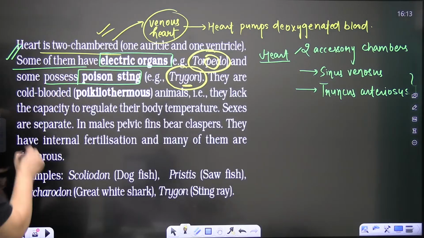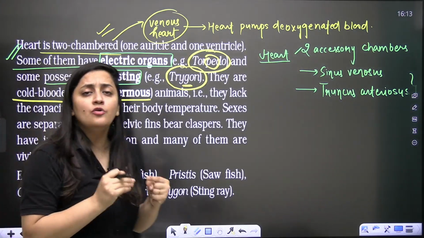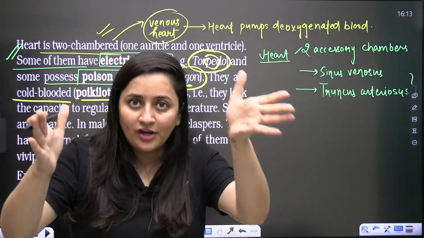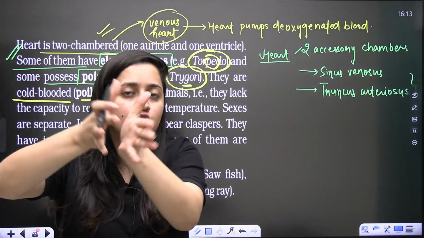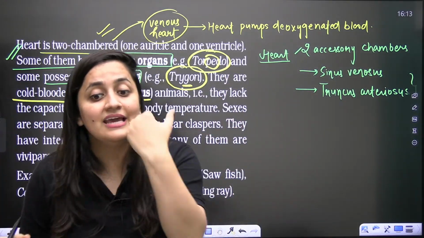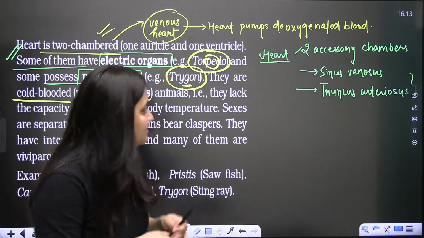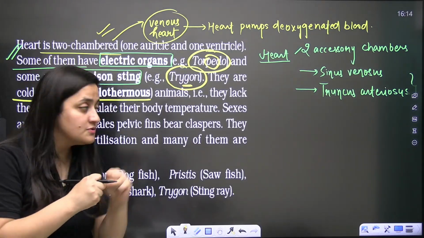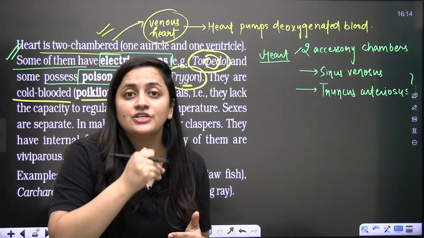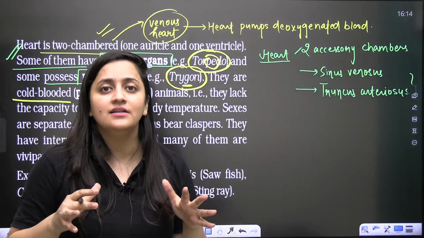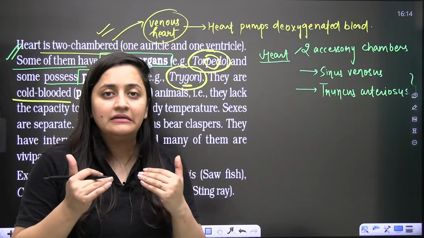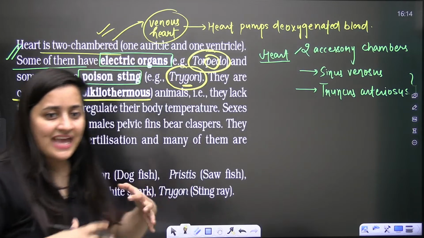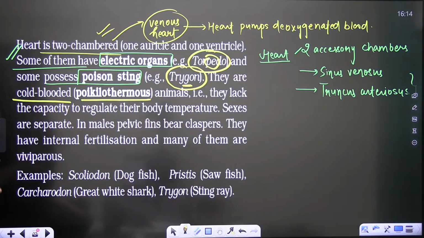Trigon and torpedo are cold-blooded, poikilotherms. It's a very basic question. Your birds and mammals, the members of the classes Aves and Mammalia, are warm-blooded only. They are homeotherms only. Otherwise, these organisms are poikilotherms. Poikilotherms means cold-blooded, means they cannot maintain constant internal conditions. Their internal condition changes with the ambient temperature.